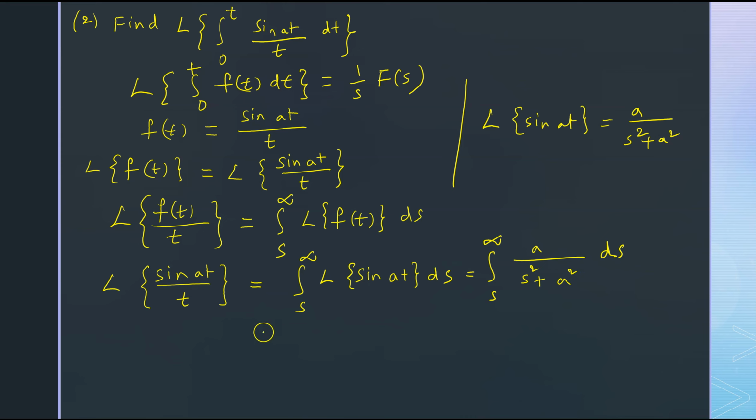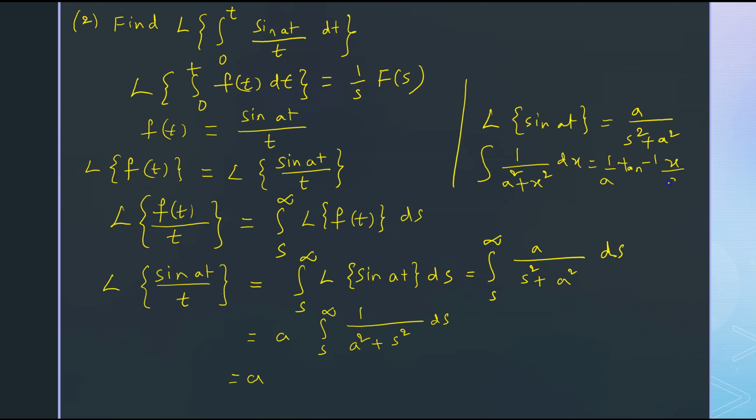Now which is equal to a into integral s to infinity 1 by a square plus s square ds. Now to integrate this, we have to apply integral 1 by a square plus x square dx, which is equal to 1 by a tan inverse of x by a. We have to apply this integration formula to integrate this.